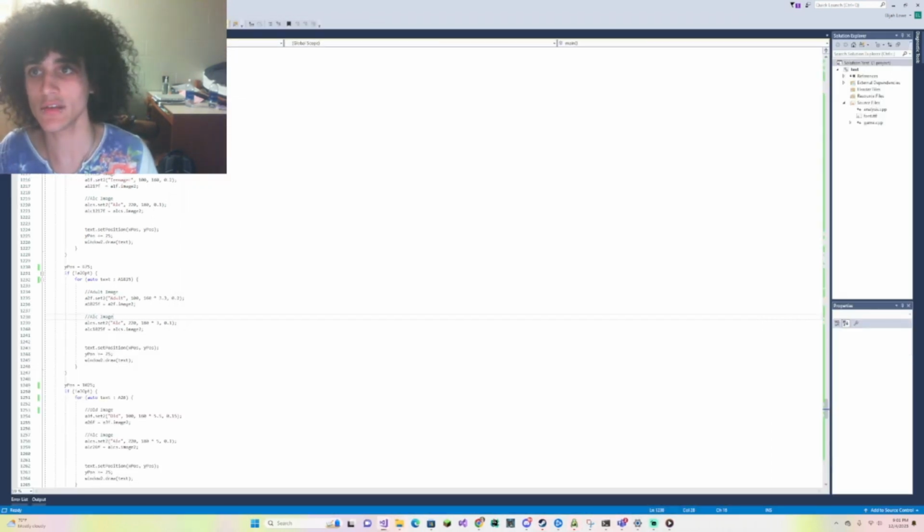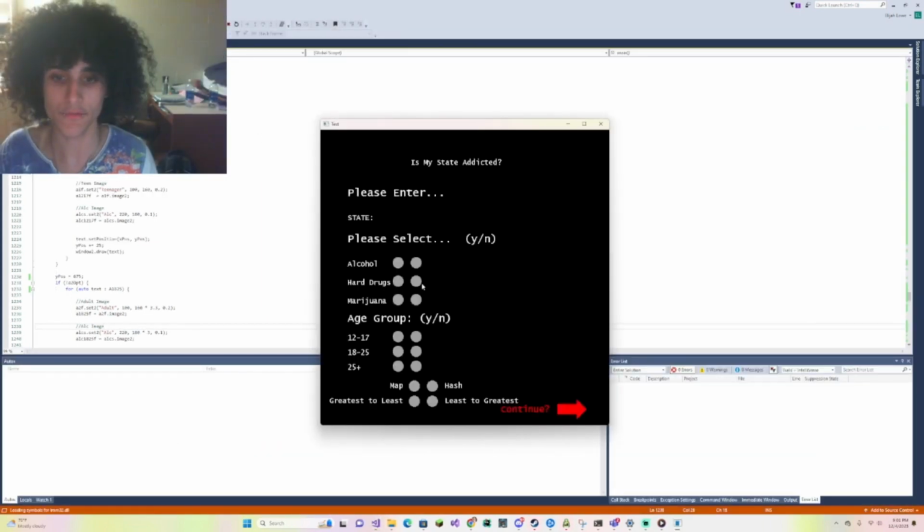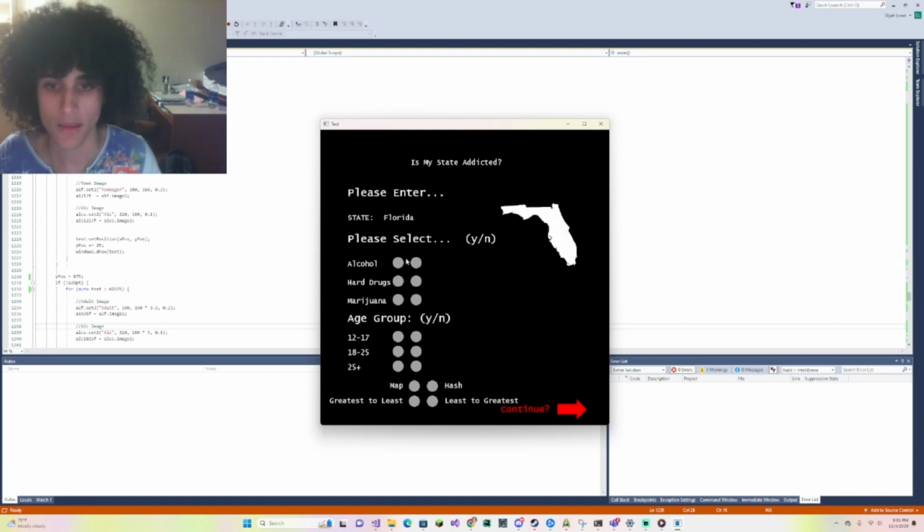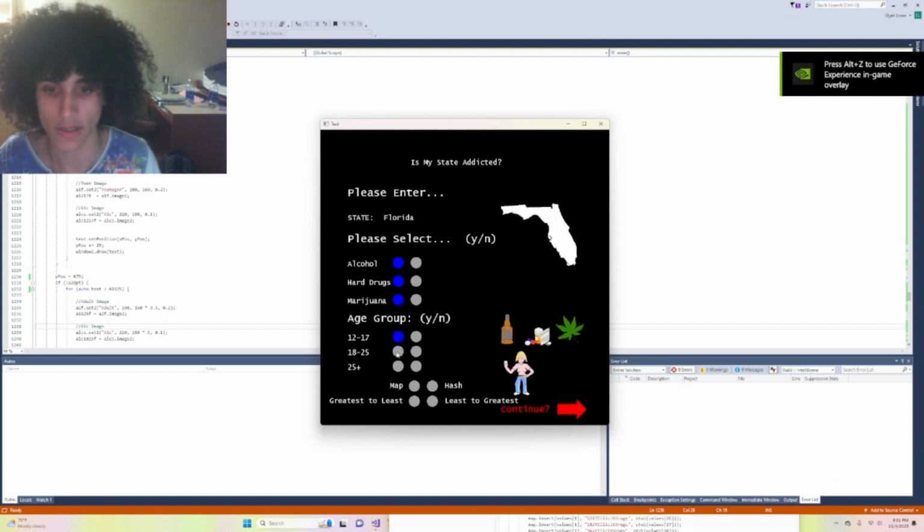And with that, that should be all of the features. We can rank latest to least, least to greatest, for every single substance, with a map or hash implementation.